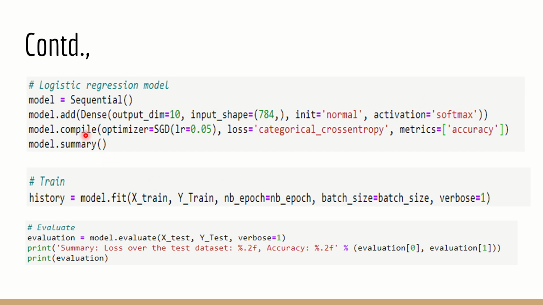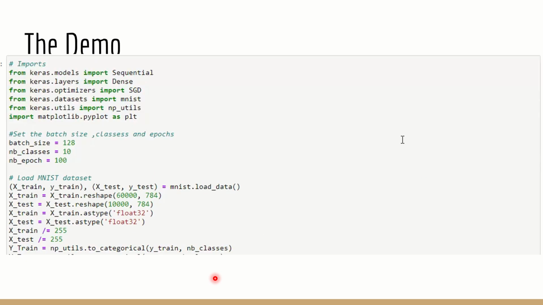Now what do we need to do? I need to compile the model. So how do we compile? I need to specify the optimizer, and the loss I need to specify. The loss is nothing but categorical cross entropy. Metrics will always be accuracy, and I go for model summary. Now I need to go with fitting the model, where I give X train, Y train, and the epochs are already specified as 100, batch size is specified, verbose is done. Now we can go for model evaluation with X test, Y test, and verbose as 1. Now we are printing it. That's it. It's very simple and easy to go with logistic regression model building.